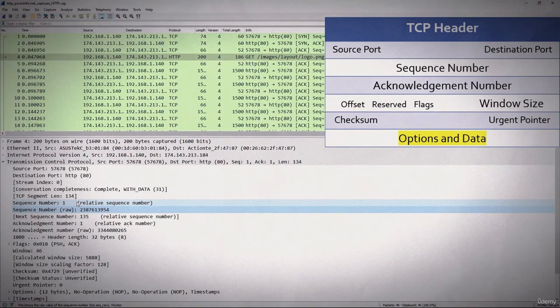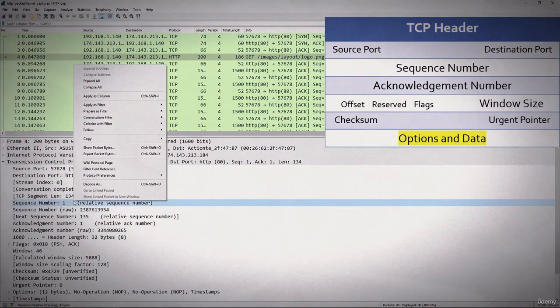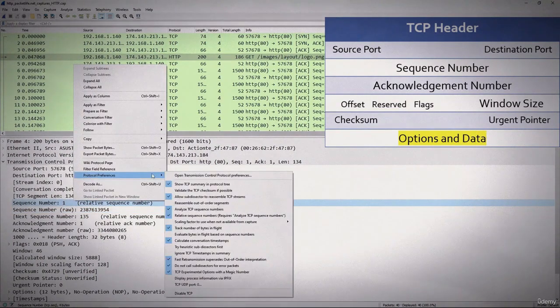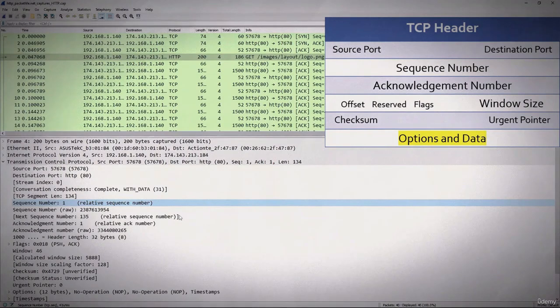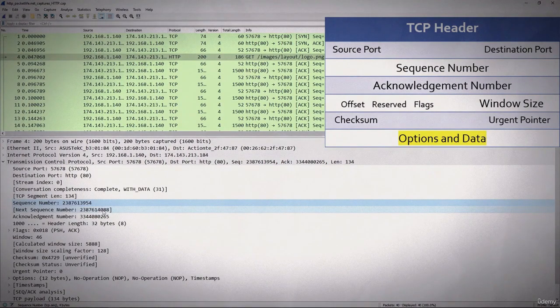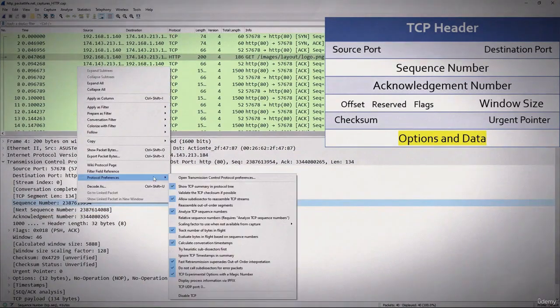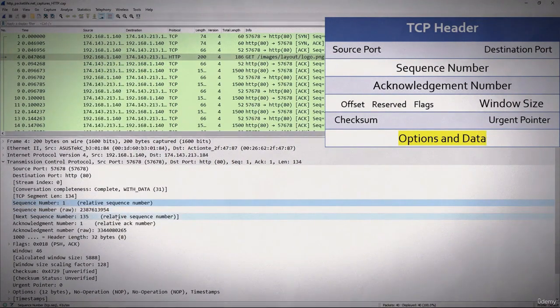Let's take a look. I will right click on this and go to the protocol preferences. And here we can uncheck relative sequence numbers. And as you see, it's a large number. It's very hard to calculate values with that large number. So we'll go back to the protocol preferences and check relative sequence numbers again.